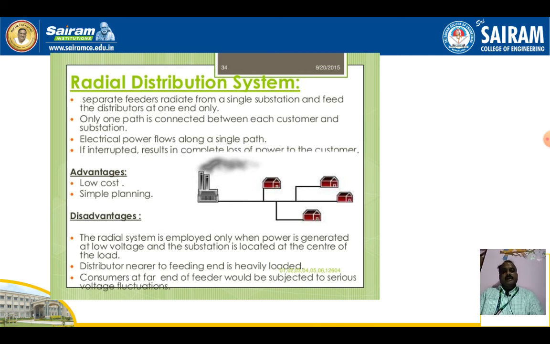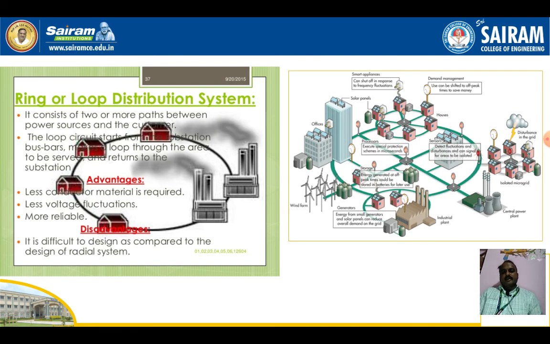These drawbacks we can overcome by the ring or loop distribution system. You can see it in these figures. It consists of two or more paths between the power source and consumers. The loop circuit starts from one substation and ends at another substation.